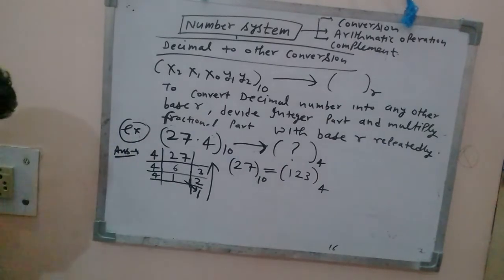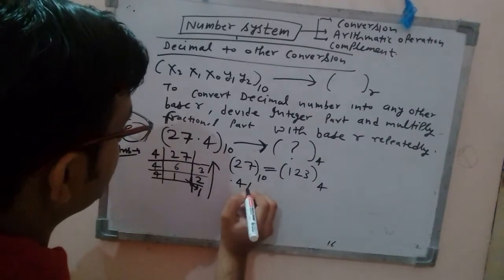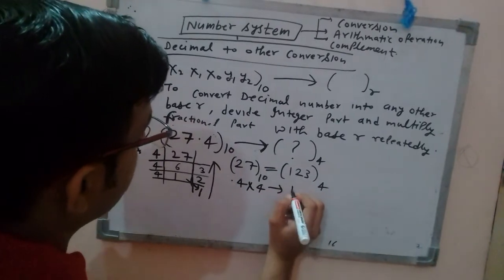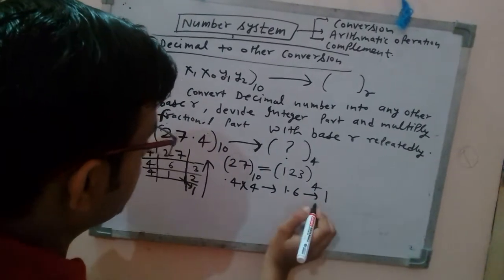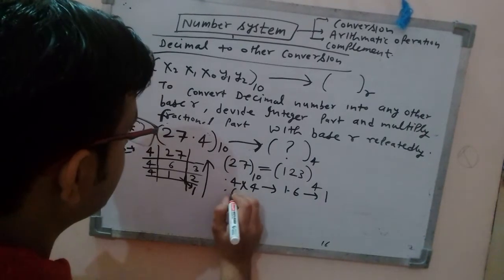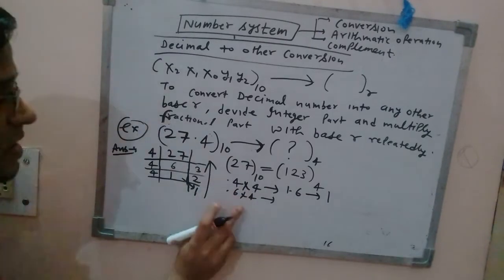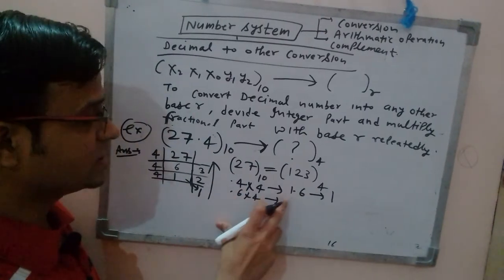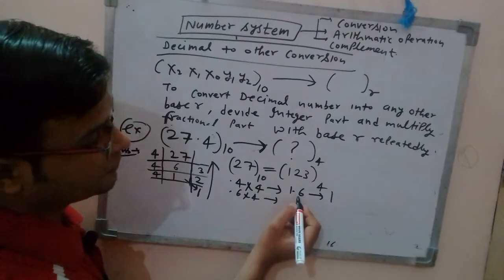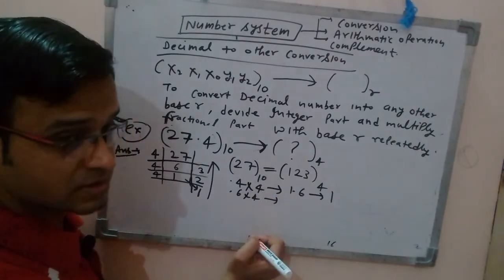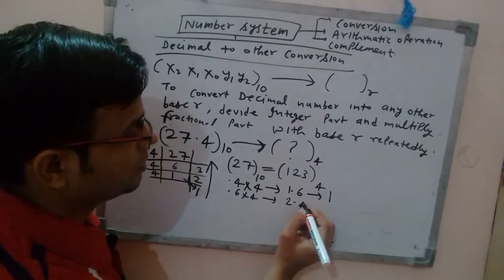Now, how to convert this fractional part? Multiply by 4, 1.6. What is the integer part? Integer part is 1. What's the fractional part? 0.6. Multiply by 4. So you will always multiply the fractional part and not the integer part, right? You will write the integer part separately and keep multiplying the fractional part by 4, right? So 0.6 into 4, 2.4, right?